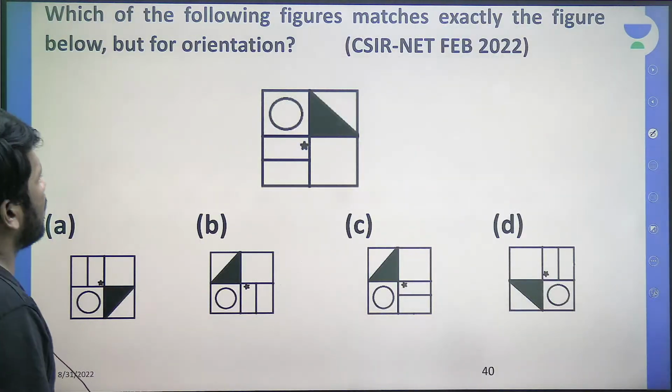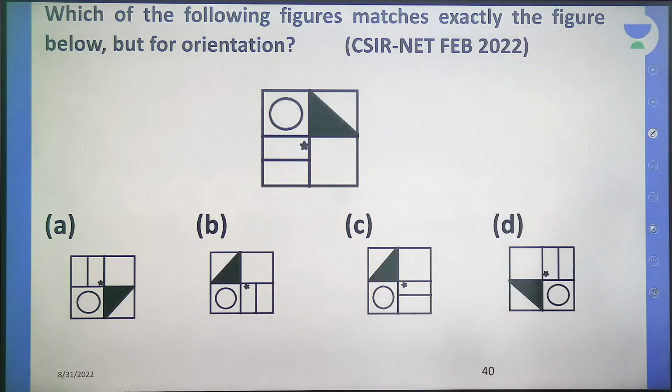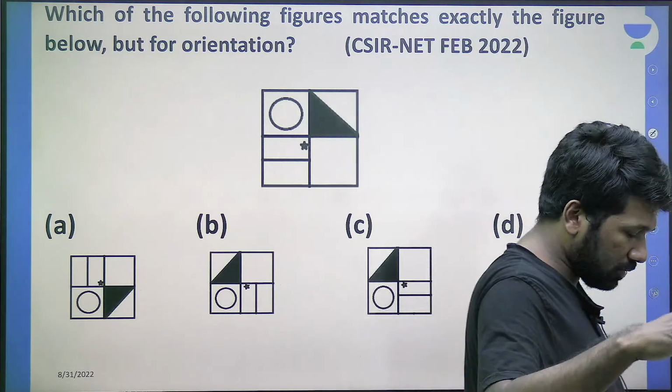If that is clear, try the next question. Series formation or symbol pattern question. All of you try.